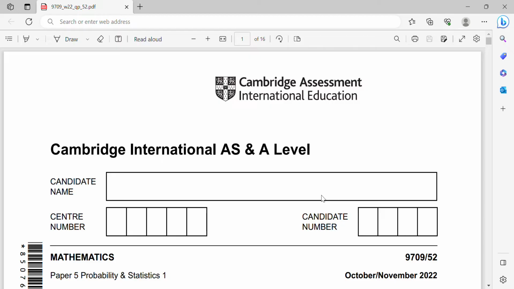This video is to discuss Cambridge International AS and A-Level Mathematics Paper 5 Probability and Statistics 1 for October-November 2022, and the code is 9709/52. Alright, so let's move on to question 1.